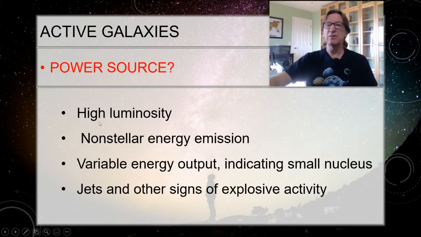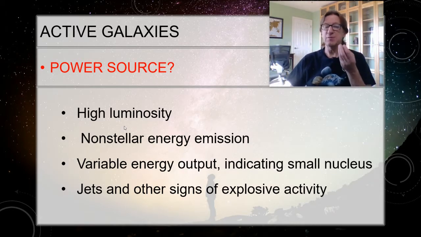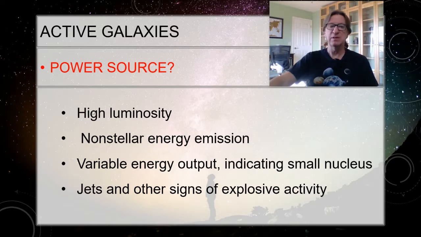We know that these things have a high luminosity. We know that their energy is not coming from stars. It's a non-stellar energy source. We also know that it varies very quickly and it's coming from the core, and that core must be really small. Finally, we also get explosive activity. So it's not just continually radiating. We'll get these flares, these bursts of energy coming out from these things.